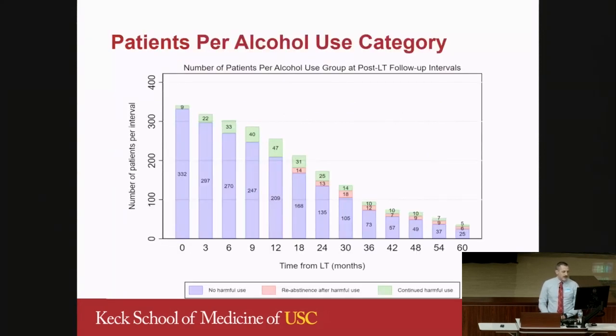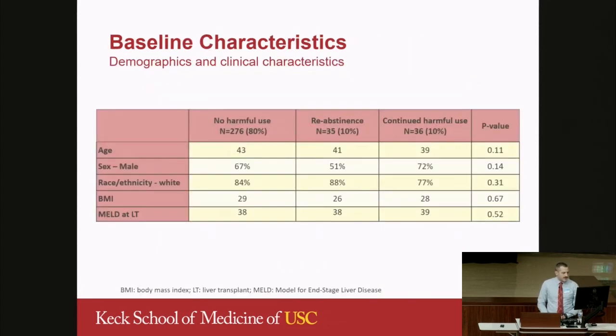We have here a breakdown of the patients in each group at each interval of follow-up, with blue being no harmful use, green being the continued harmful use, and red being the re-abstinence group. This table shows the similar baseline characteristics in demographics between the groups, similar in age, sex, race, ethnicity, BMI, and MELD at liver transplant. Just to highlight that MELD is a score of liver disease severity and goes up to a threshold of 40, so this is a very sick population.